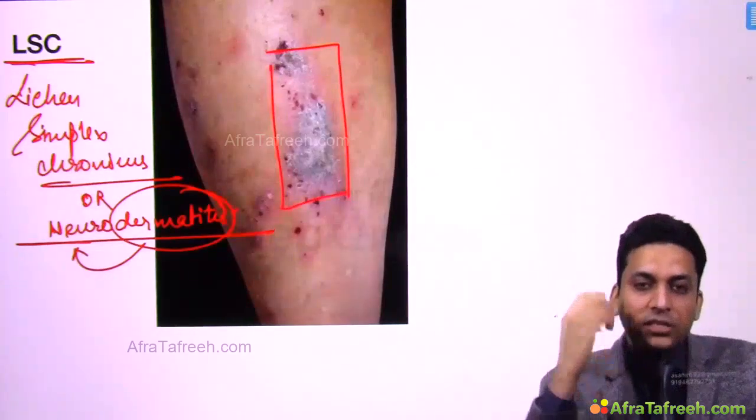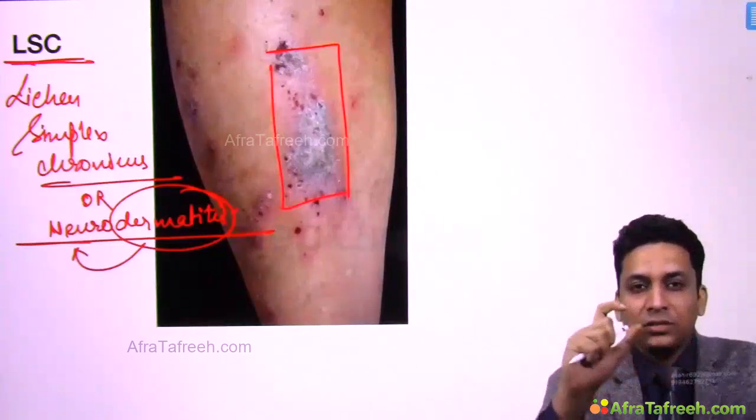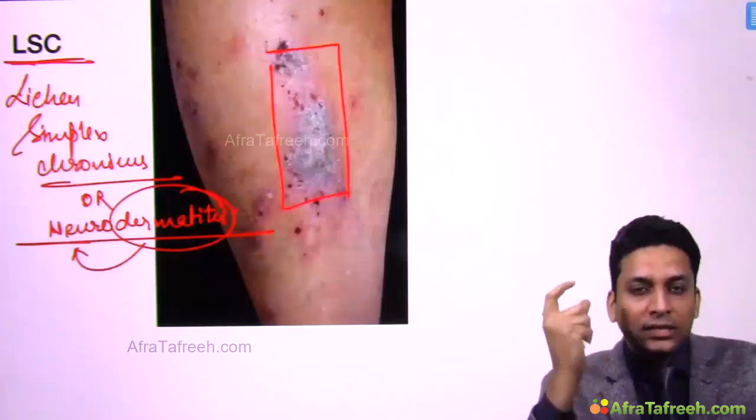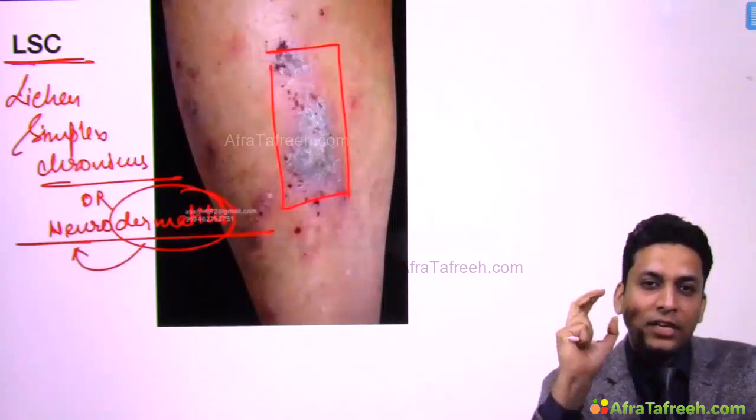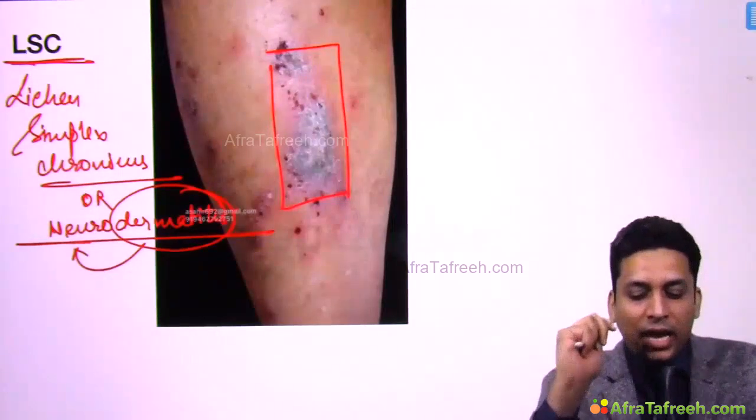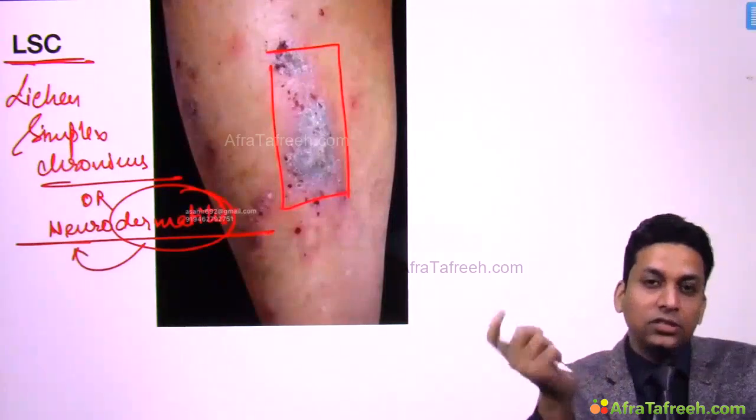So this is due to constant scratching. This is not a disease in the skin; actually this is a psychiatric problem where the patient has a tendency to scratch at one particular site, and that's why these lesions develop. So that's why it is known as neurodermatitis.